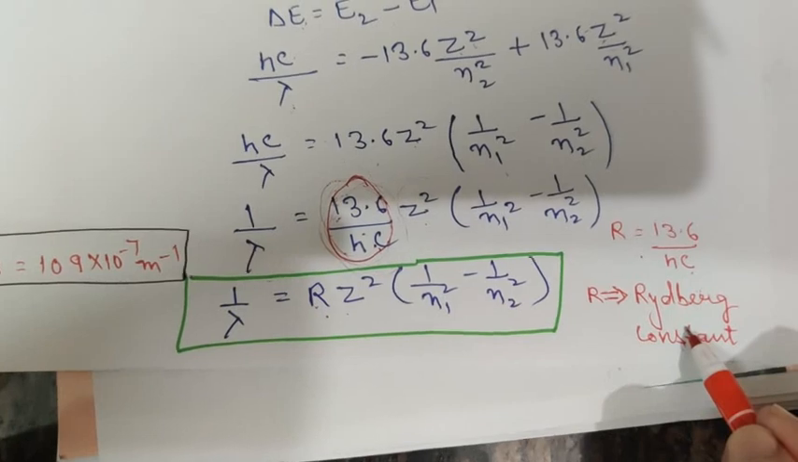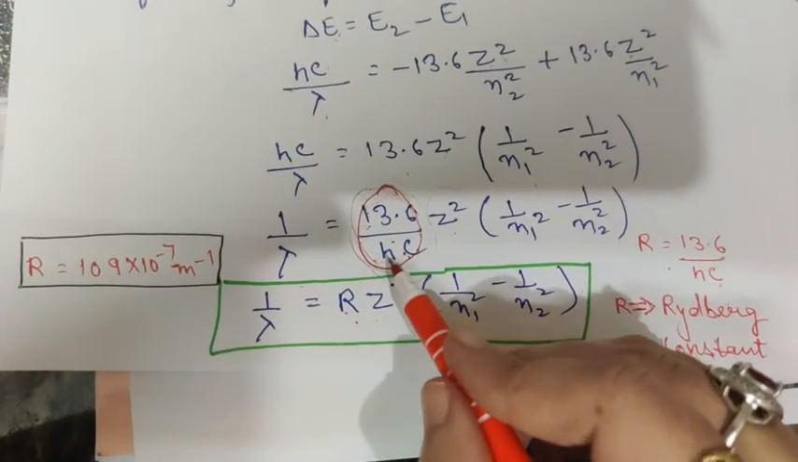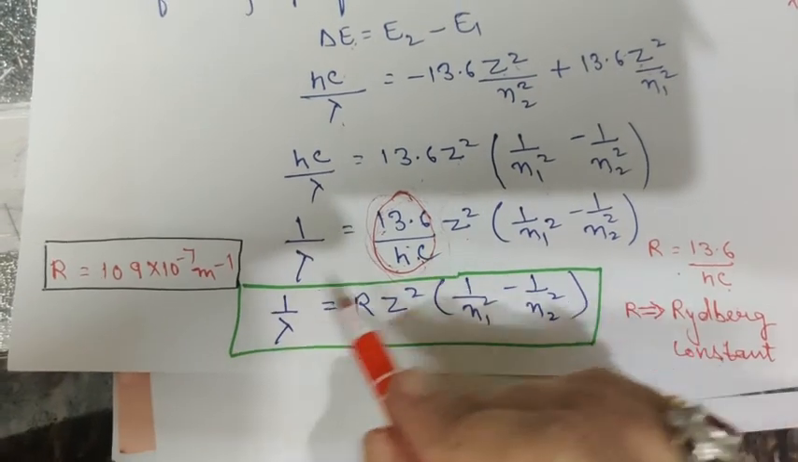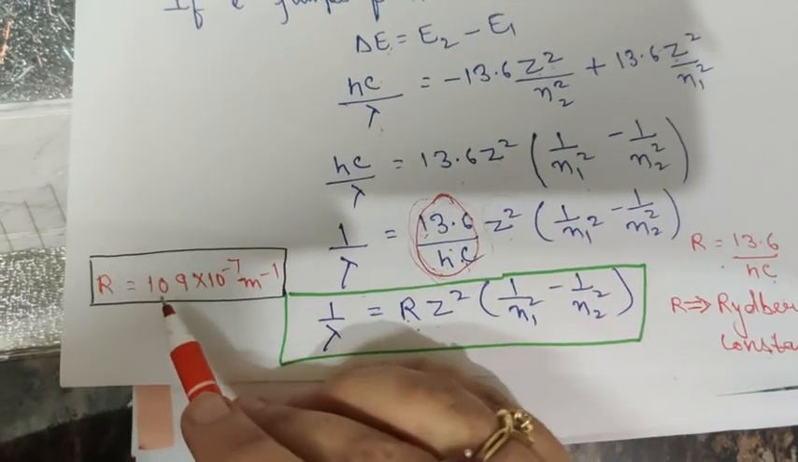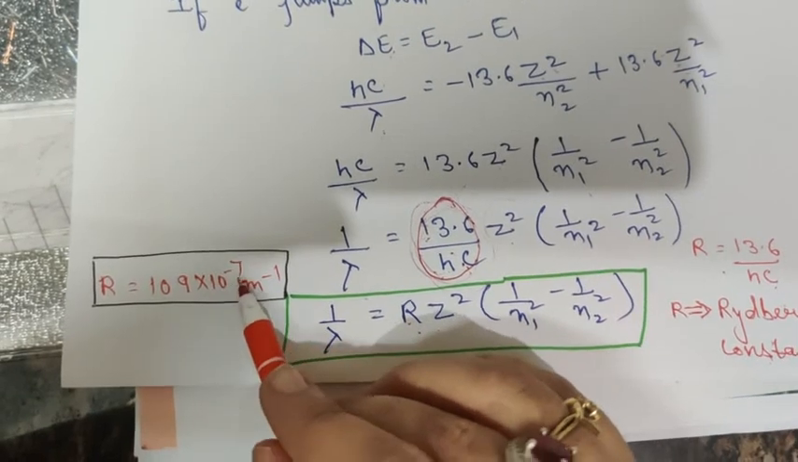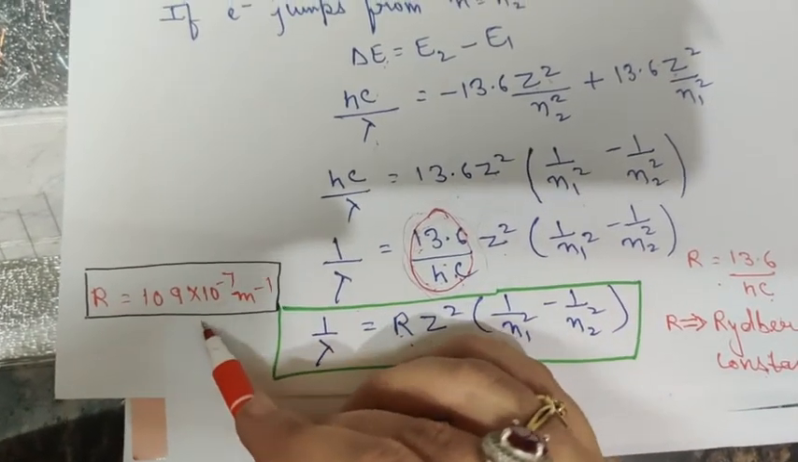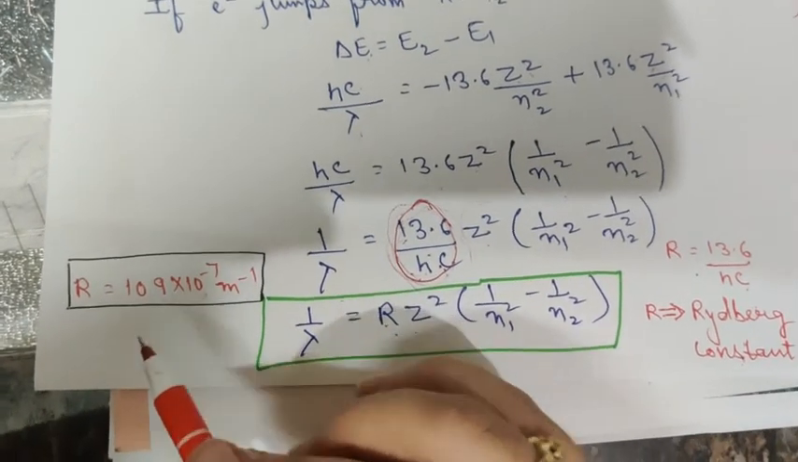And then when you put the values of h, that is Planck's constant, and c as 3 into 10 raised to the power 8, you will get the value of Rydberg constant as 1.09 into 10 raised to the power 7 meter inverse. This is the value of Rydberg constant. No need to learn it, children. It will be given to you in the question.